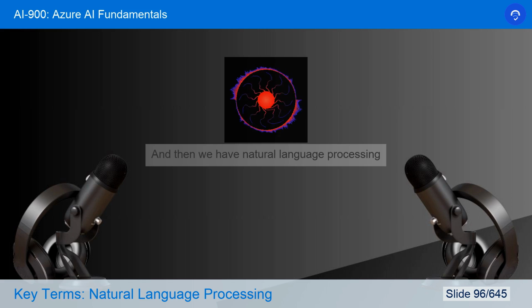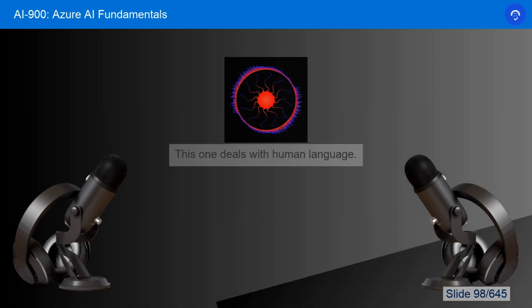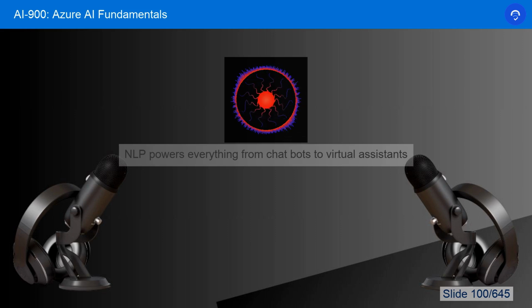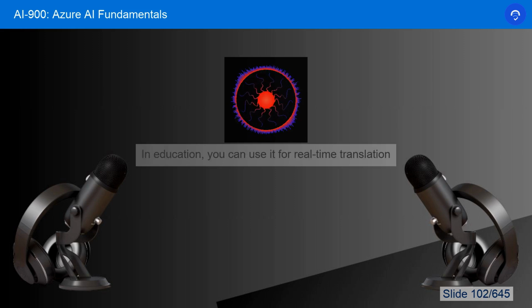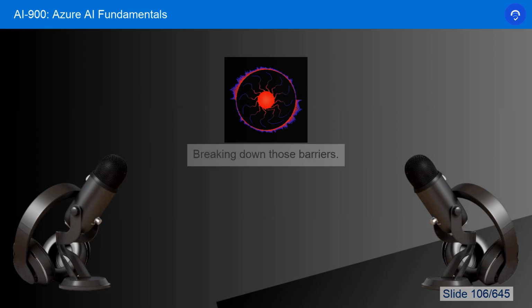Right. And then we have natural language processing, or NLP. This one deals with human language. That's right. NLP powers everything from chatbots to virtual assistants and even language translation. In education, you can use it for real-time translation during online classes, which makes learning accessible to a wider audience. Oh, that's great, breaking down those barriers.